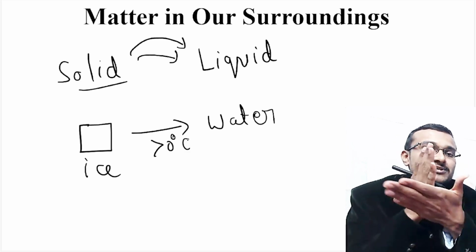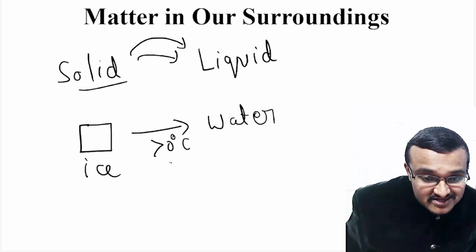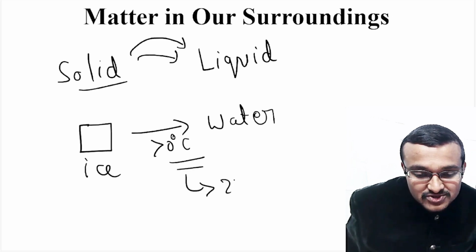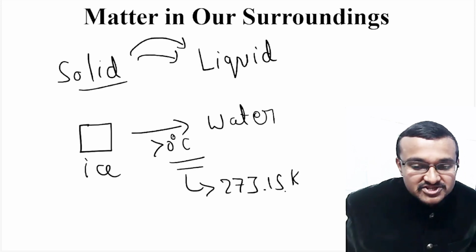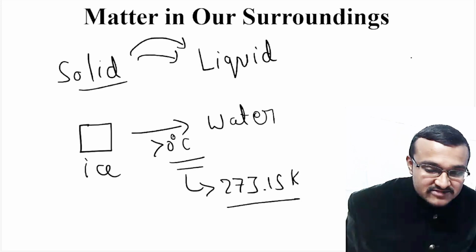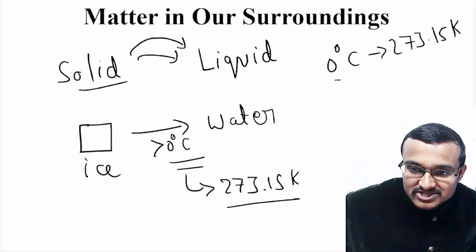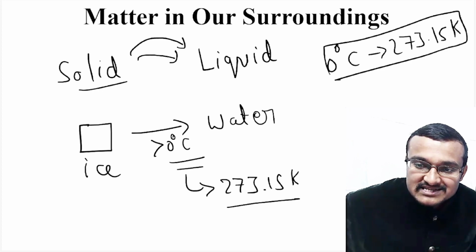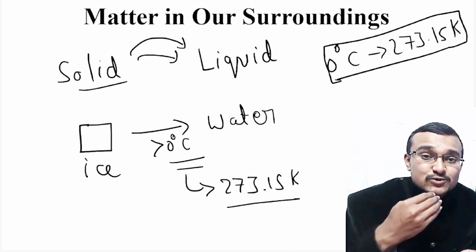At 0 degrees Celsius, ice starts melting. This 0 degrees Celsius is known as 273.15 Kelvin. This degree Celsius can be converted into Kelvin as well. 0 degrees Celsius is always 273.15 Kelvin. This you should remember. This is the temperature at which ice will be converted into water.